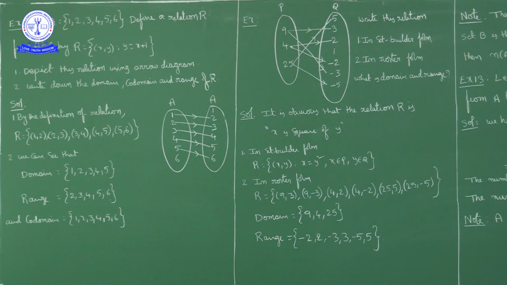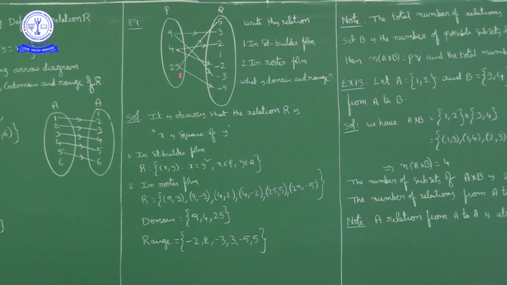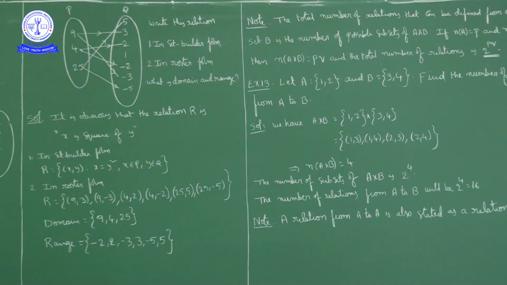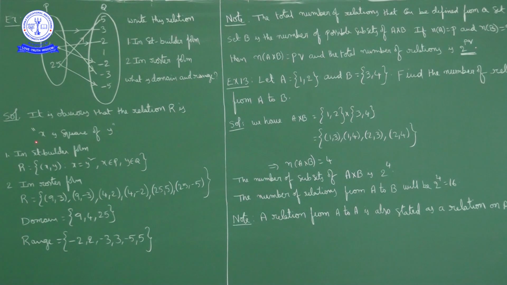Now first of all, if you observe, 9 is mapped to 3 and minus 3. So 9 is the square of 3 and 9 is the square of minus 3. So 3 square is equal to minus 3 whole square is equal to 9. Similarly 2 square is equal to minus 2 whole square is equal to 4, and 5 square is equal to minus 5 whole square is equal to 25. If you consider this as x and this as y, x is the square of y. It is obvious that the relation R is x is the square of y.